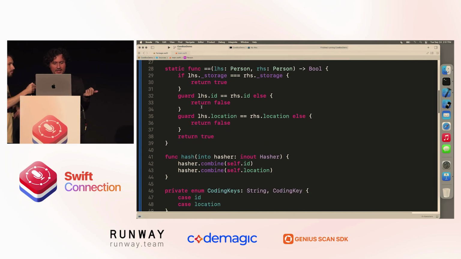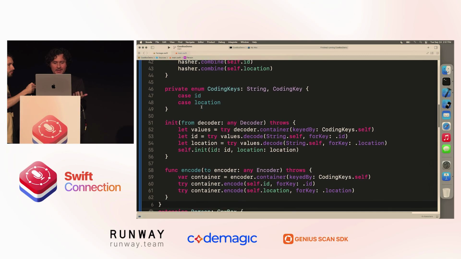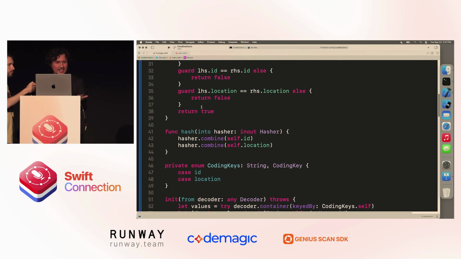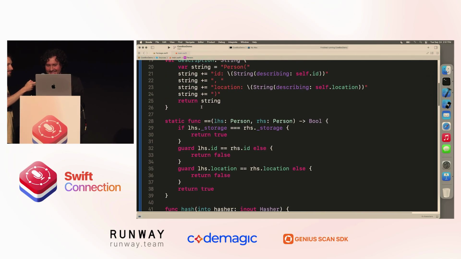The equals operator, the hash function, coding keys, decoder, encoder. This is now like 60, 70 something lines of boilerplate, all written by CowBox. You don't have to write it. You don't have to maintain it. I don't have to review it. It's copy on write semantics made easy.